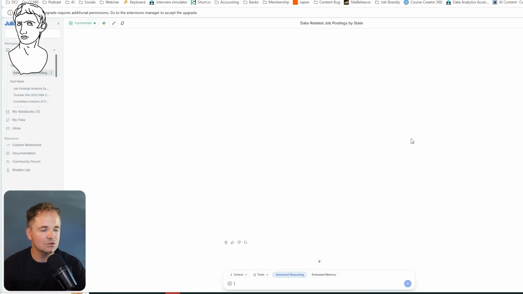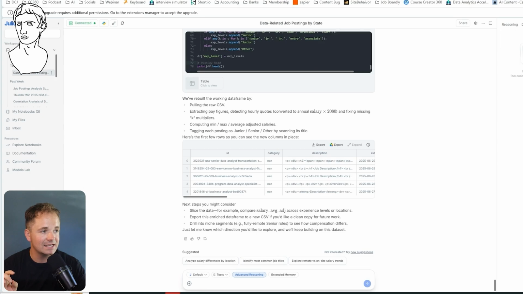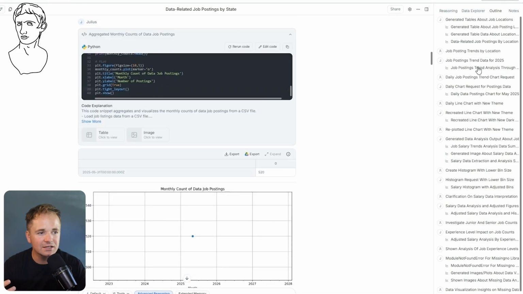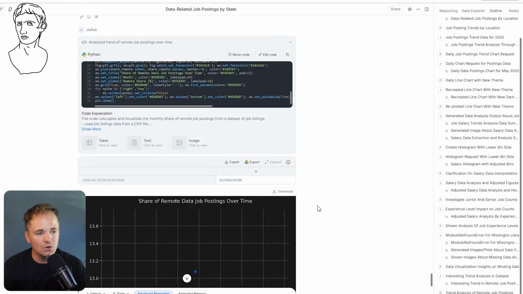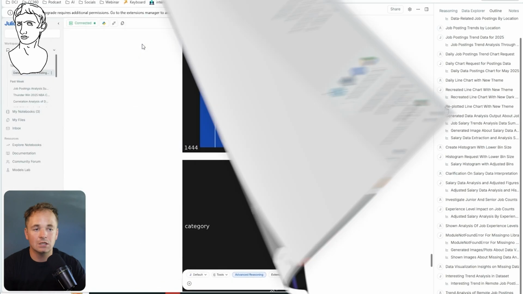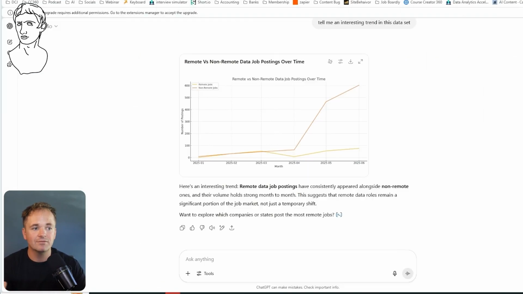Now, going back to my thread or my chat conversation here, I can look at everything I did inside of Julius, inside of this outline right here, which basically creates a step-by-step list of everything I did. So for example, this is when I was creating the trend analysis right here. This is when I was doing the MissingNo part of my data set right here. Really clear history of everything that I've done. Also, if I wanted to, I could have switched from Python and actually done this analysis in R, versus ChatGPT only knows Python at this point.